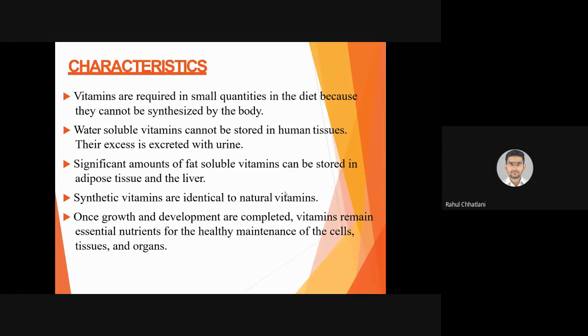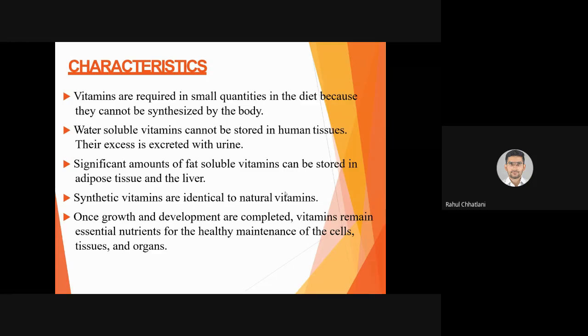Say for example, carbohydrates can form from proteins, and carbohydrates will also form from fat. Yes, so here it is not a characteristic, but vitamins are not synthesized at all. You have to take them from outside food. Second, water soluble vitamins cannot be stored in human tissues. Their excess is excreted with urine.